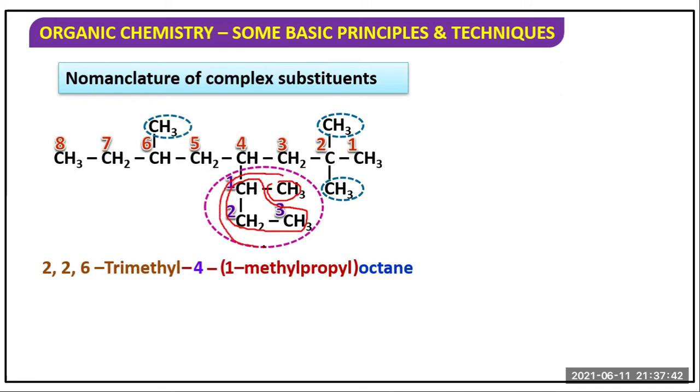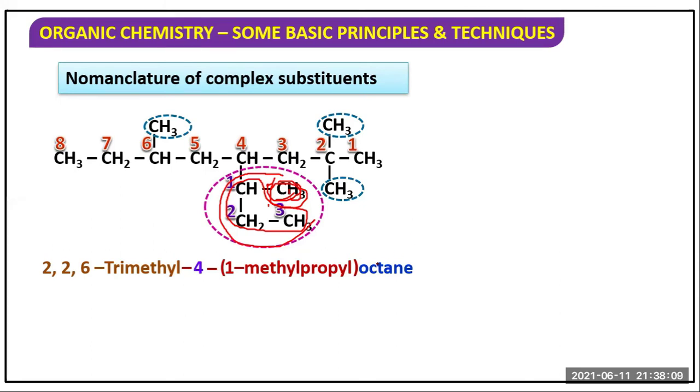This total group is known as 1 methyl propyl. This carbon is 1. This is 1 methyl. This is propyl. Propyl means 3 carbon, 1, 2, 3. And methyl means 1 carbon. So 4 number carbon contains a 1 methyl propyl group. And the total number of carbon is 8. Hence it is octane.